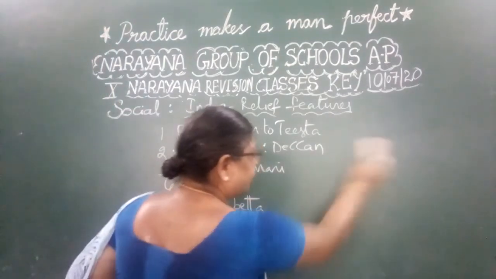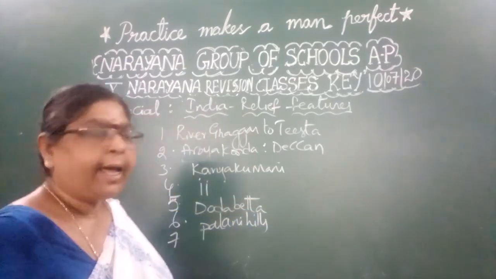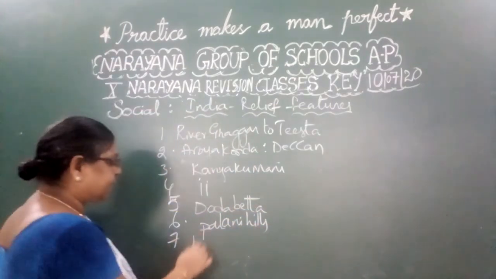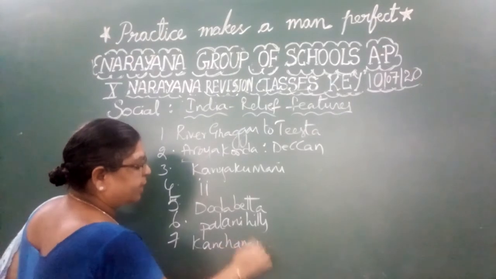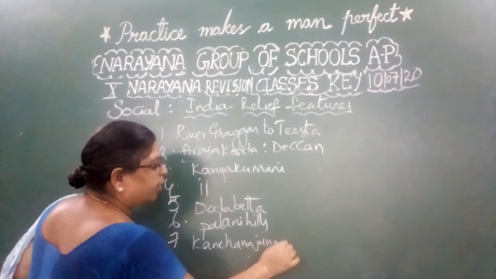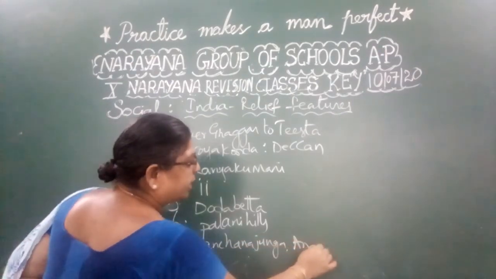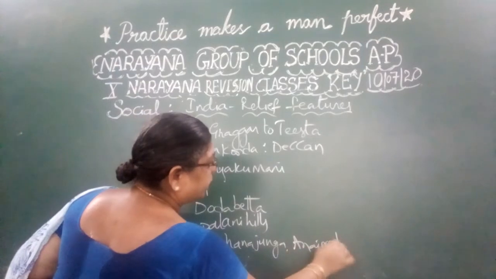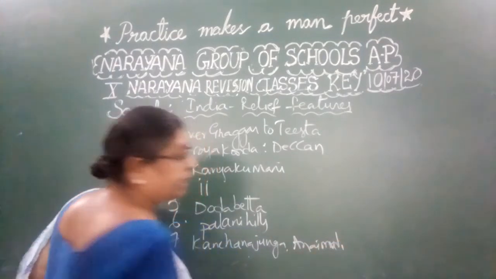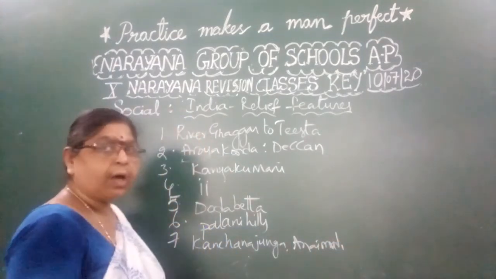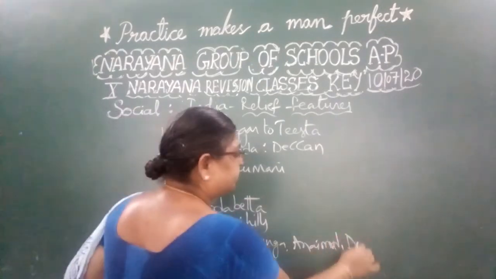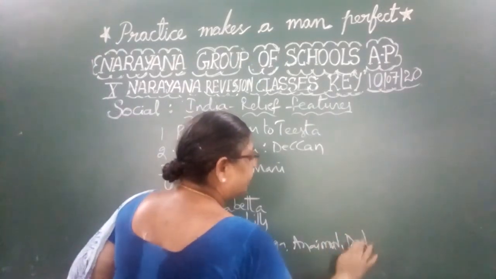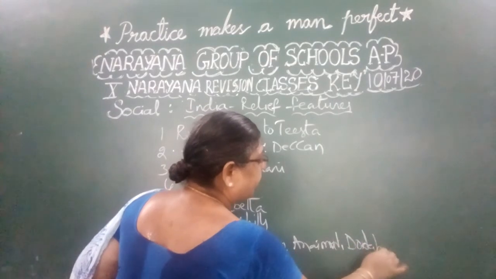Now Himalayan peaks are the highest, no doubt at all. Hence Kanchenjunga is the highest one. So the first one is Kanchenjunga. And you know very well that Anaimudi is the highest peak in the Peninsular Plateau. So the second highest is Anaimudi. And later Dodabetta. The third one is Dodabetta.